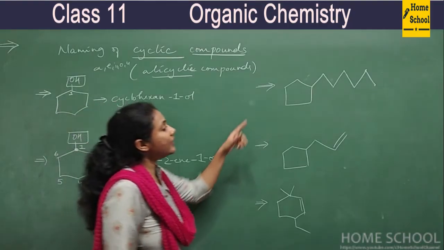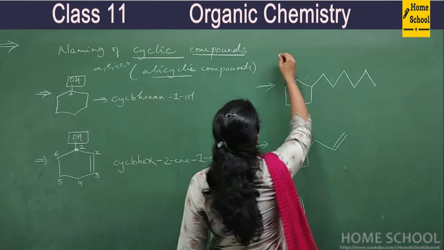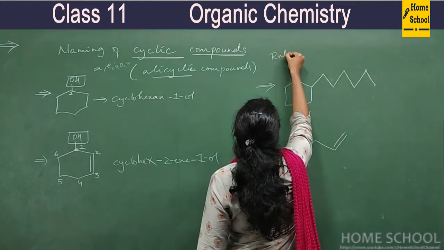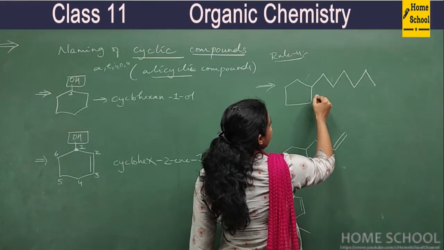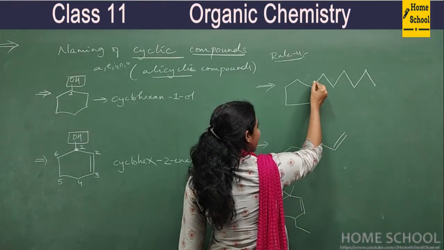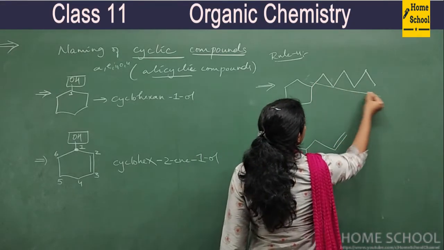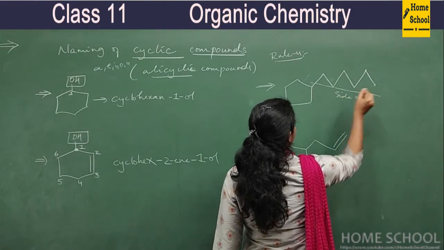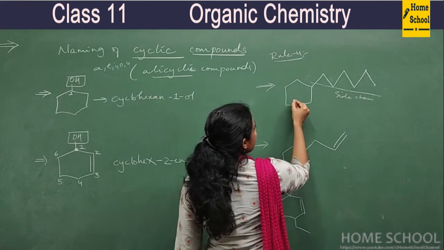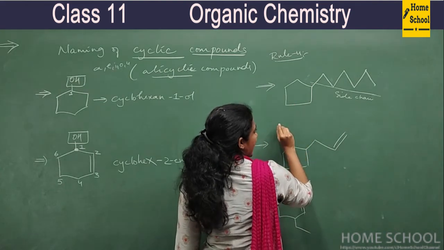And coming to one important compound, here I'll be talking about rule number 4. Here you see, this is your side chain. This is called a side chain, and this is normally a parent chain.